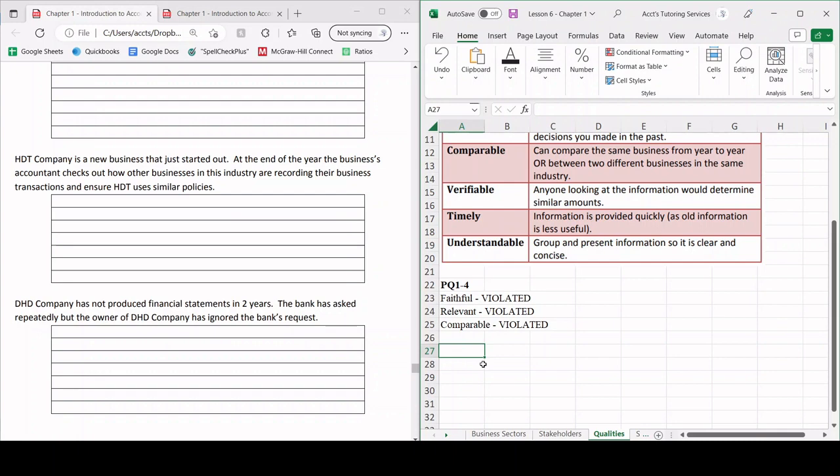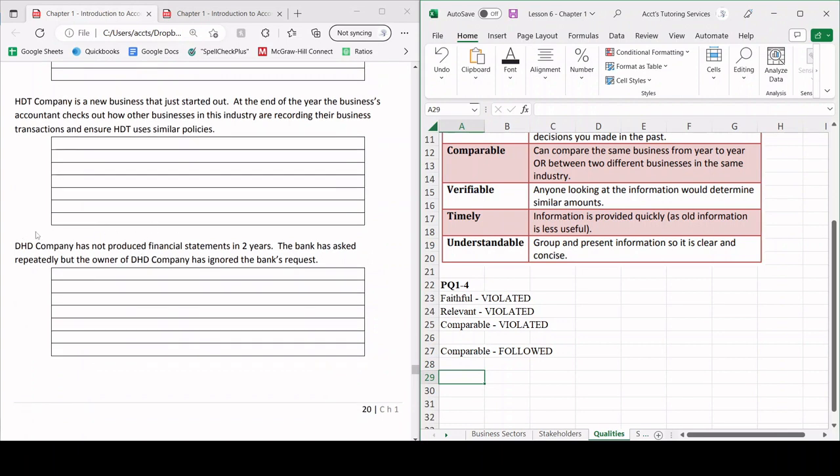So you could do that. In that case, comparable is followed. Essentially, this is followed because now we could compare our business with our competitor. Remember, one of the definitions of comparable is we could compare between two different businesses in the same industry. So we're following that, right?